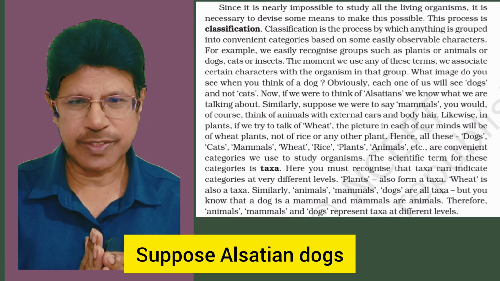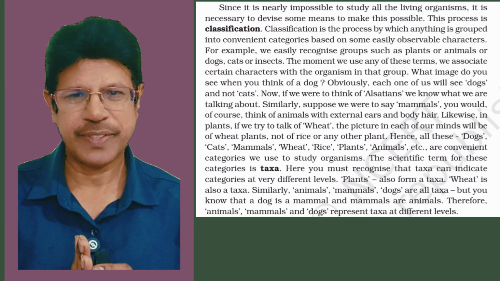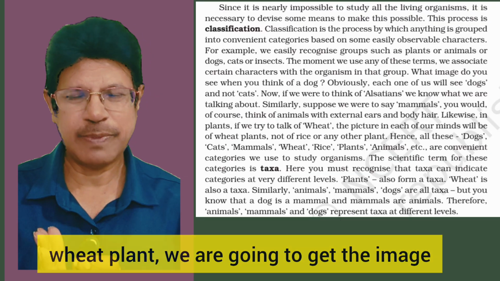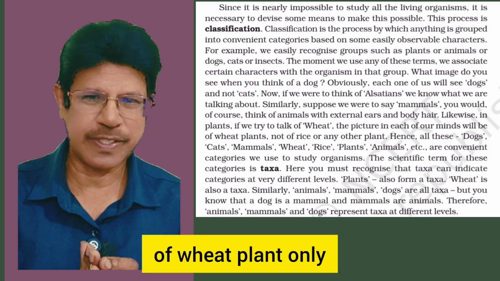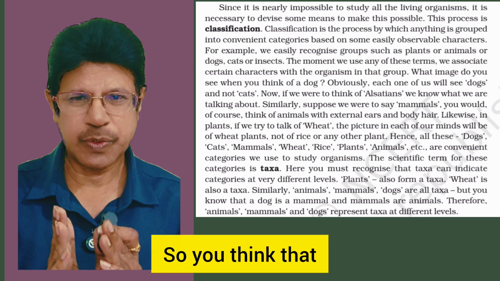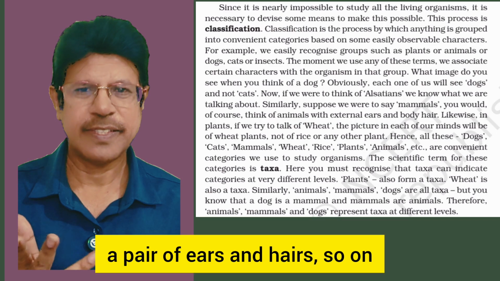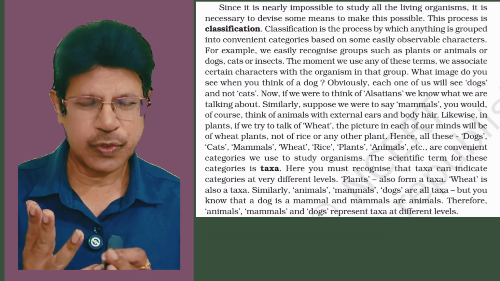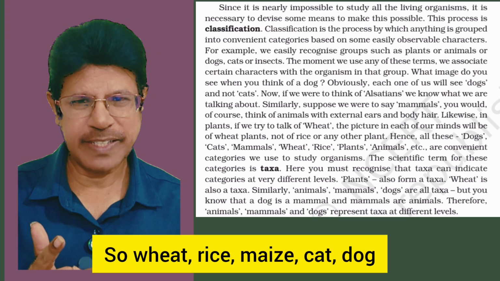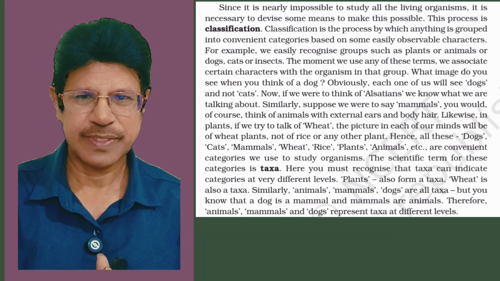Suppose Alsatian dogs, we are not going to get the image of Shih Tzu dogs, only Alsatian dogs. In the case of a wheat plant, we get the image of a wheat plant only. Suppose mammals, you think of a pair of ears and hairs, and so on. So wheat, rice, maize, cat, dog are convenient categories.